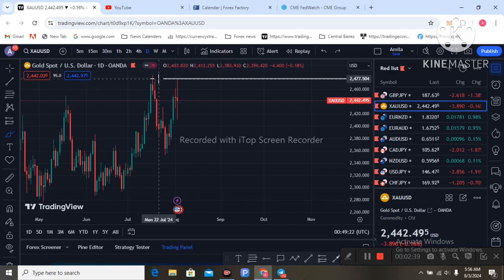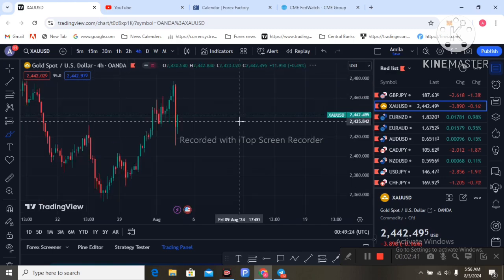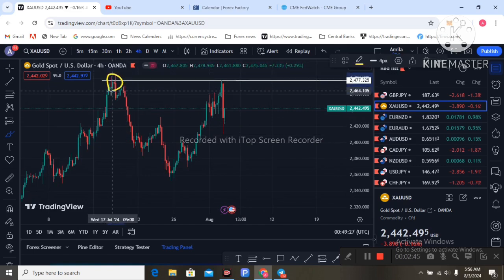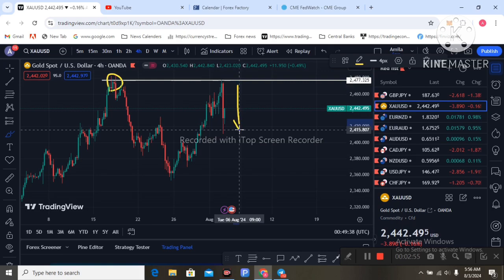So that's the daily chart of gold. Now I am going to the 4-hour chart for a clearer picture. You can see the left side is strong resistance. The take profit area for gold investors is the 2477 area, and price had a strong drop to the downside.